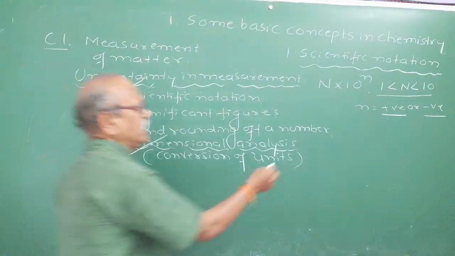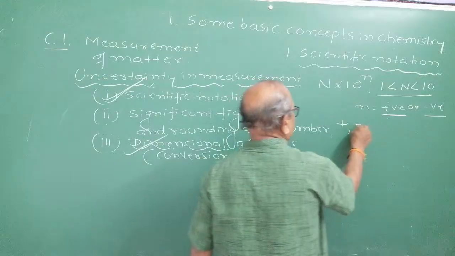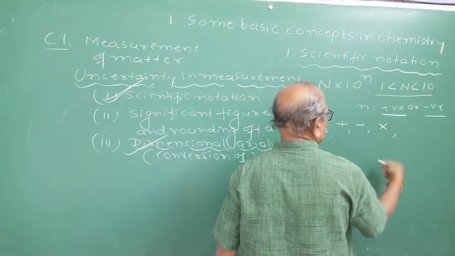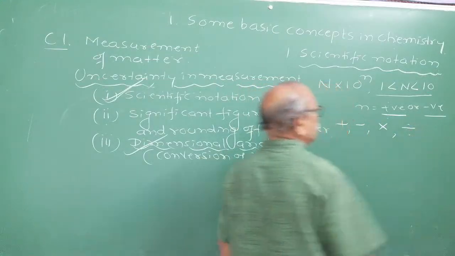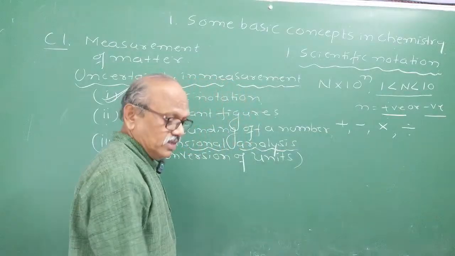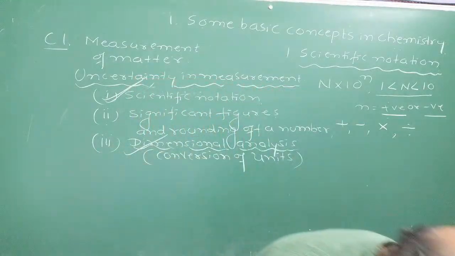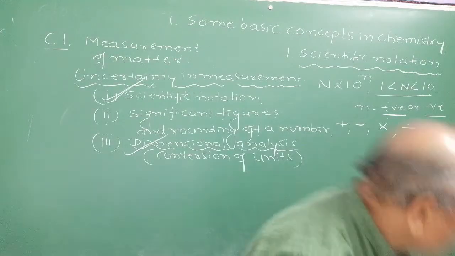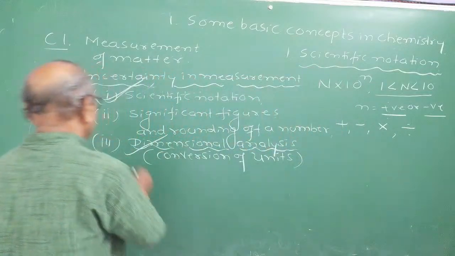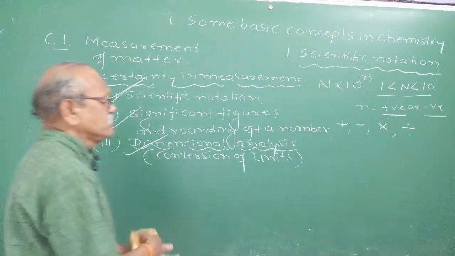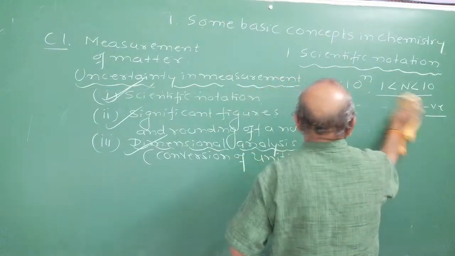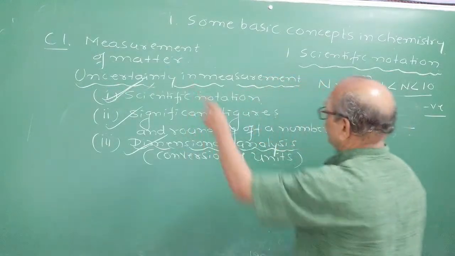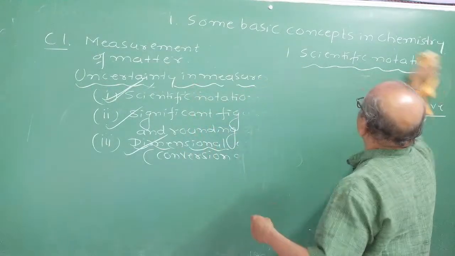That is how the addition should be done, how the subtraction should be done, how the multiplication should be done, as well as how the division should be done. Division of numbers can also be done using the same rule as for multiplication. Clearer? Now let us move on to the second topic, significant figures. I think you noted these things. I will start here.